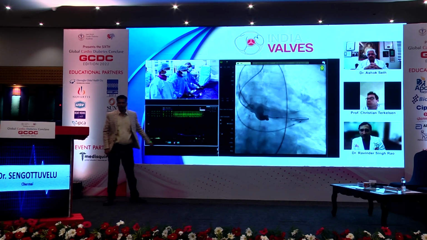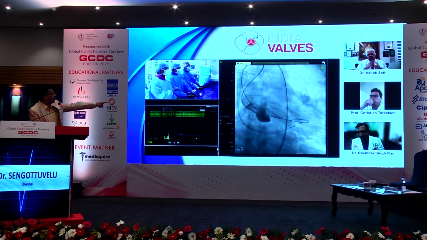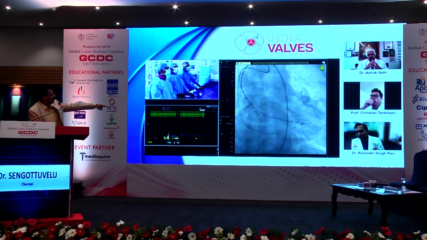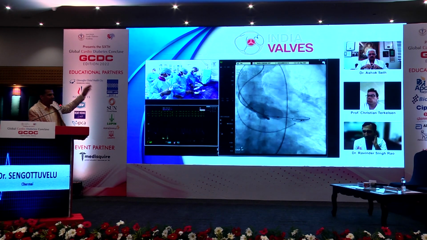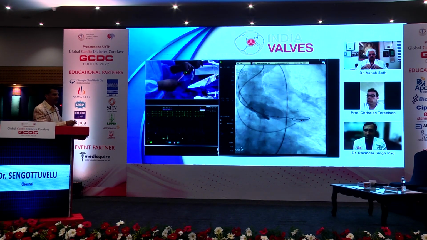What size balloon? So this is a temporary pacemaker, where we can stop the heart and then do the balloon dilatation. Pacing off. Now we have removed the balloon. An important aspect of this is that high-rate pacing will reduce the blood pressure, and then we are able to dilate the aortic valve.